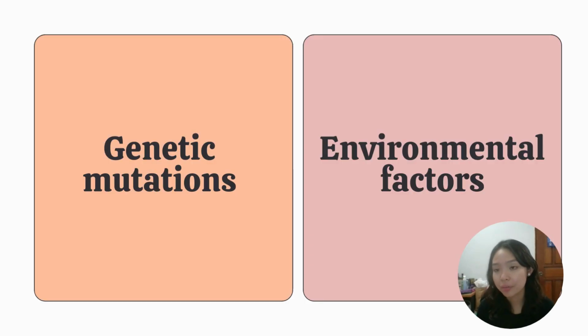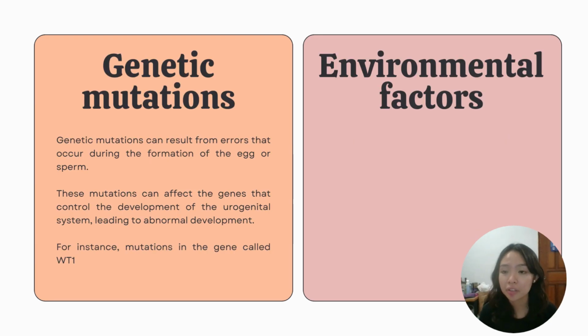There are several causes of abnormal development of the urogenital system, and these can be broadly categorized into genetic mutations and environmental factors. Genetic mutations can result from errors that occur during the formation of the egg or sperm, or from mutations that occur during embryonic development. These mutations can affect the genes that control the development of the urogenital system, which can lead to abnormal development. An example is mutations in the gene called WT1, which is responsible for the development of the kidneys and can lead to renal abnormalities.